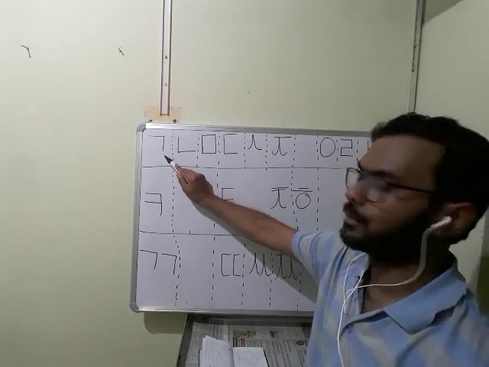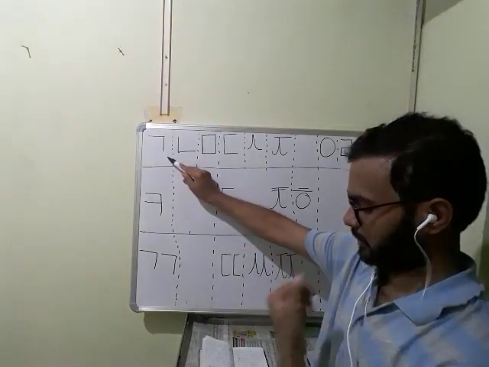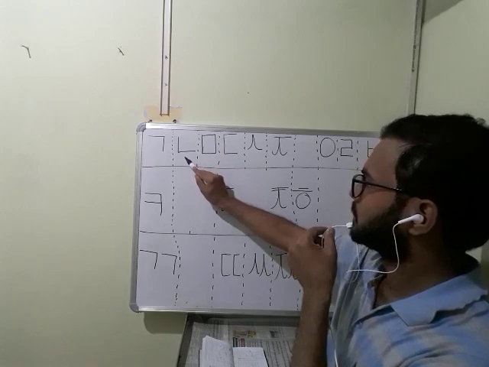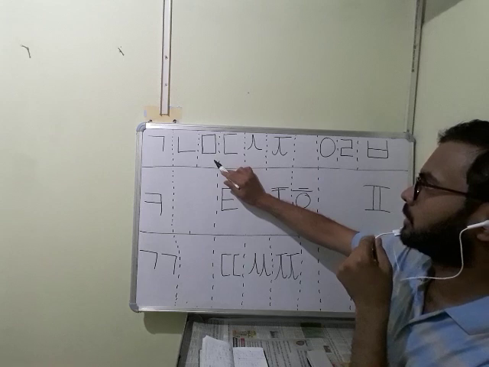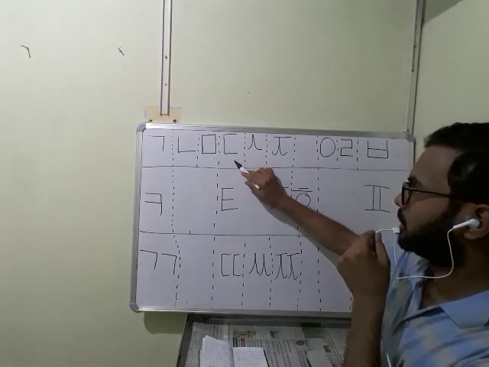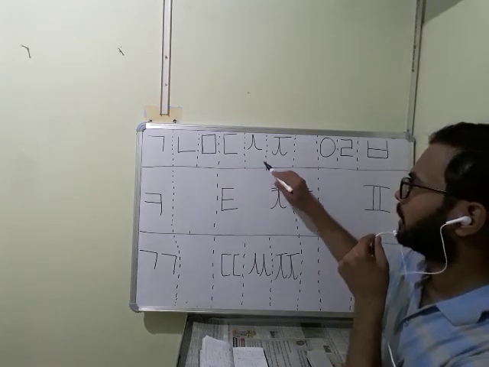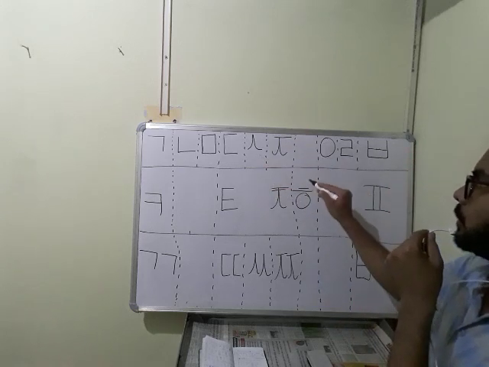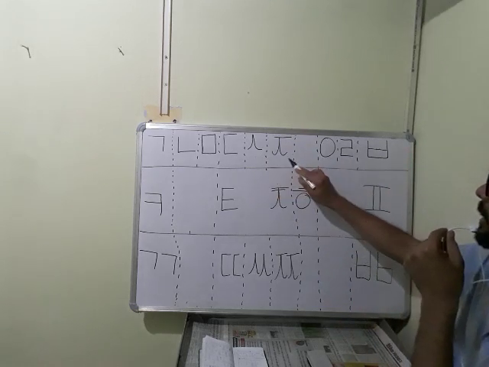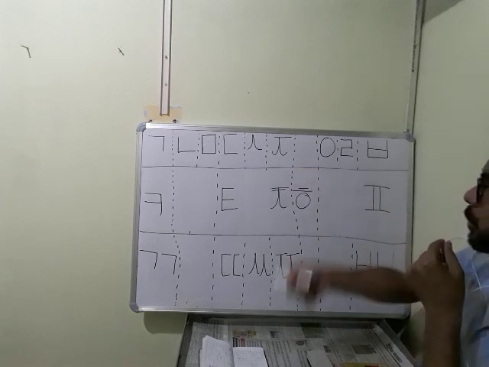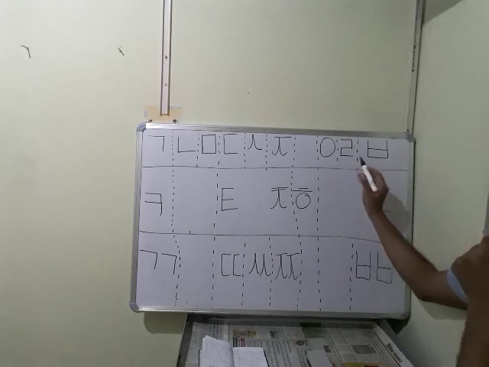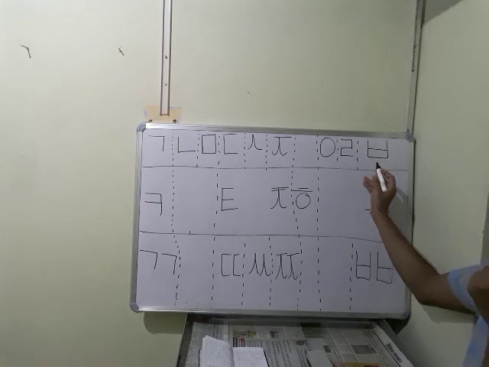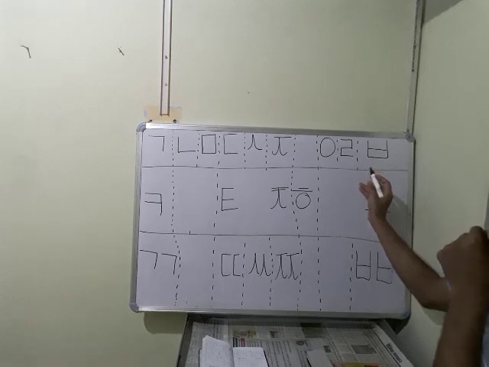This is G for gun, G. You have to say G. This is N, the nose, N. This is M, the mouth, M. The door, S. A person walking like that is S. This is J, a jug, hook like jug, J. This is silent. This is R. This is B, B for ball, B.